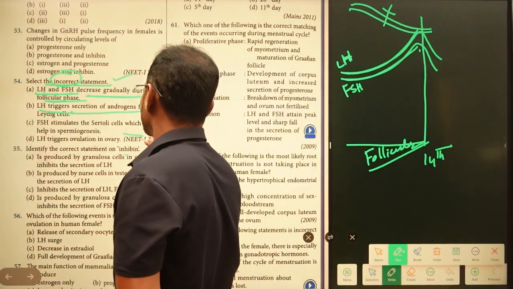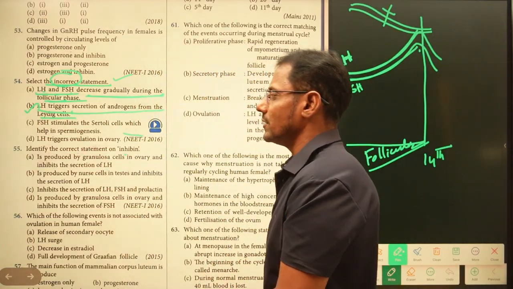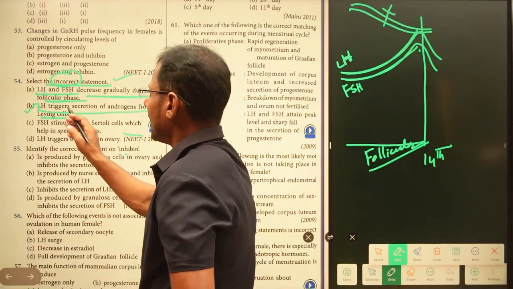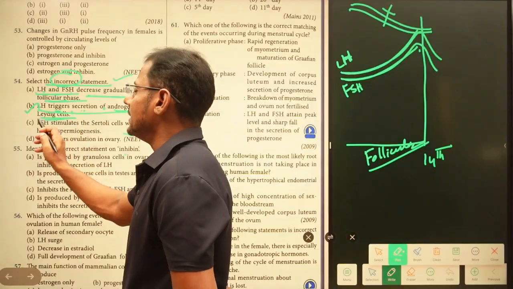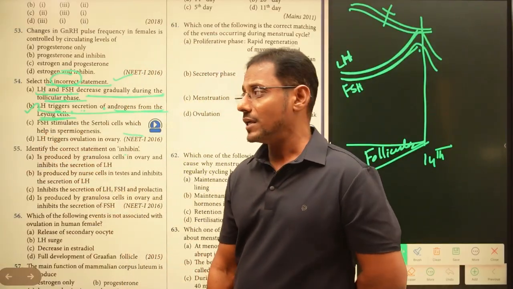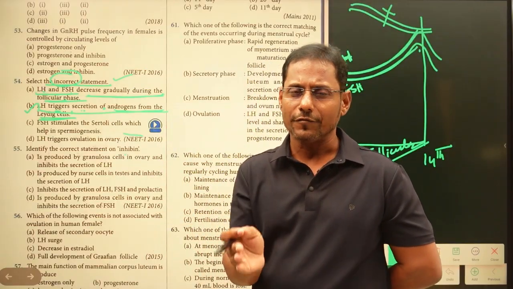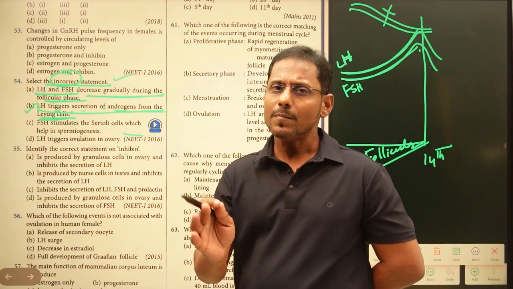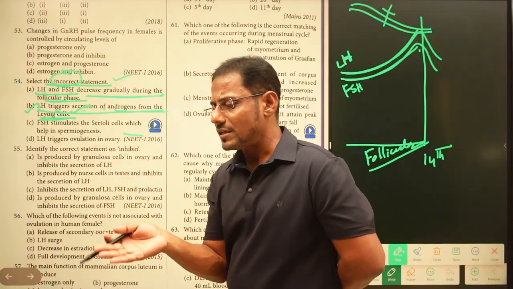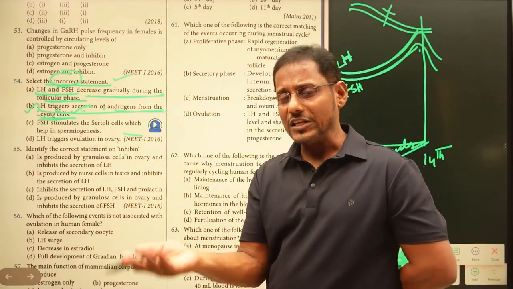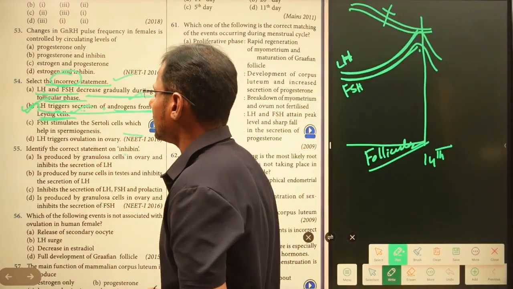LH triggers secretion of androgens from the Leydig cells. This is the correct statement. Luteinizing hormone is going to act on the Leydig cells in case of males, and on the Graafian follicle in case of females in order to release the ovum. But in males, it acts on Leydig cells, resulting in the secretion of androgens. The main chief androgen is testosterone. This is the right statement.